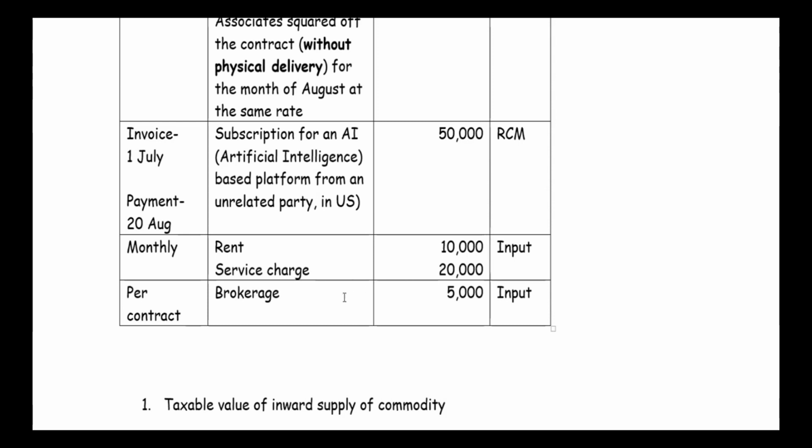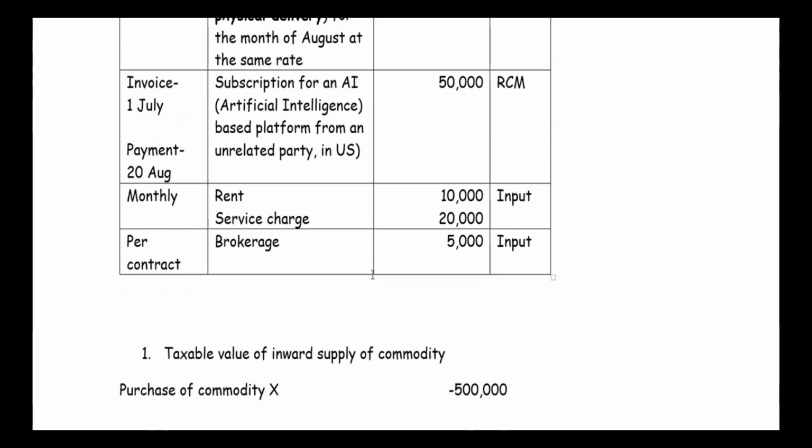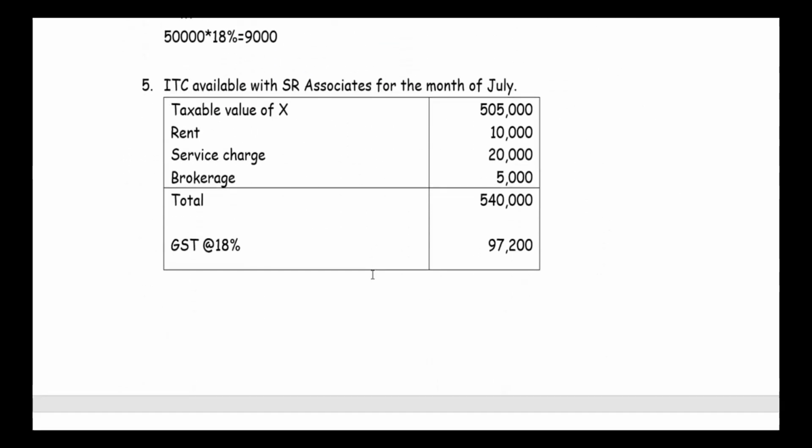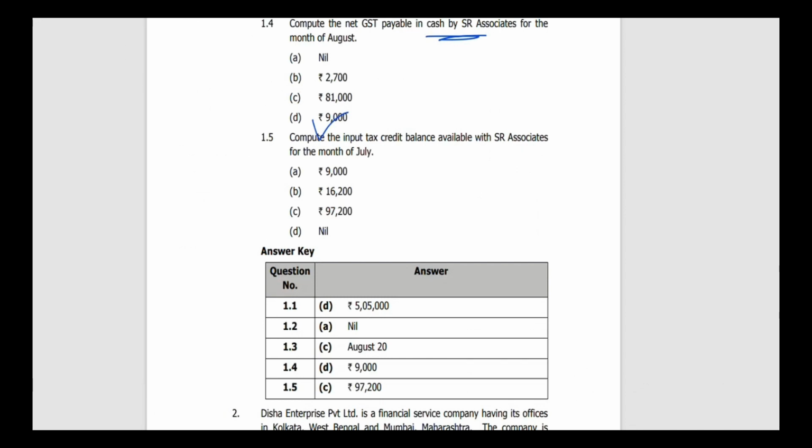Similarly, service charge and brokerage. So if we add up all the things, it will come to 5,40,000. And the GST on the same at the 18% rate will be 97,200. So the answer is 97,200. I hope you understood the case. Thank you.